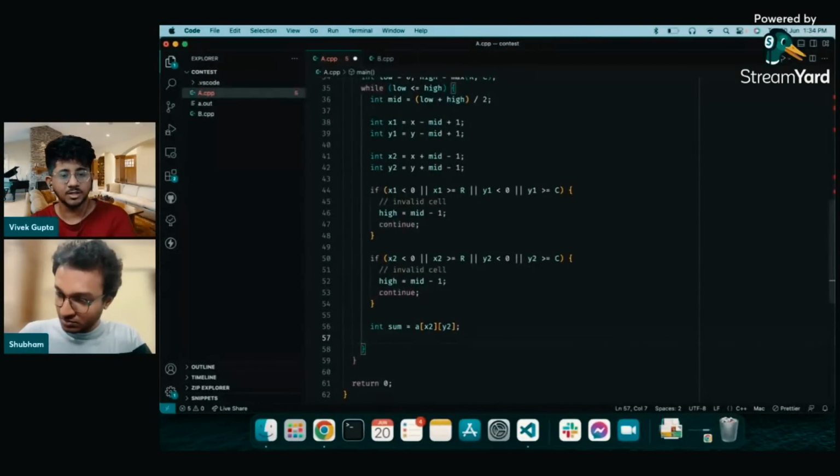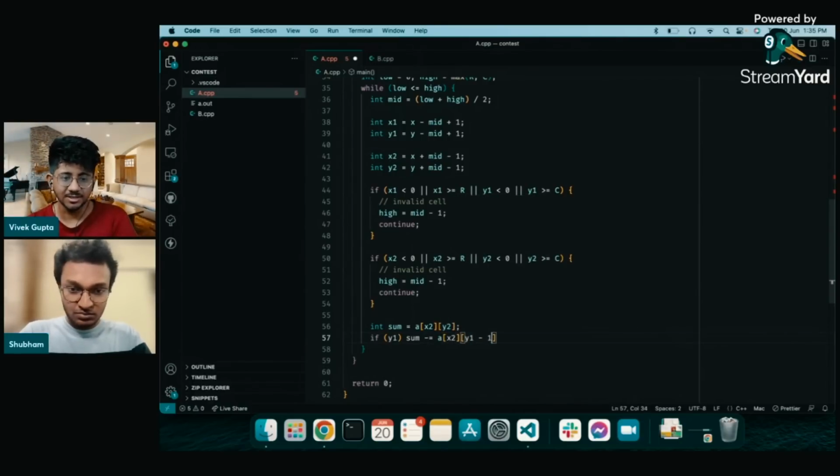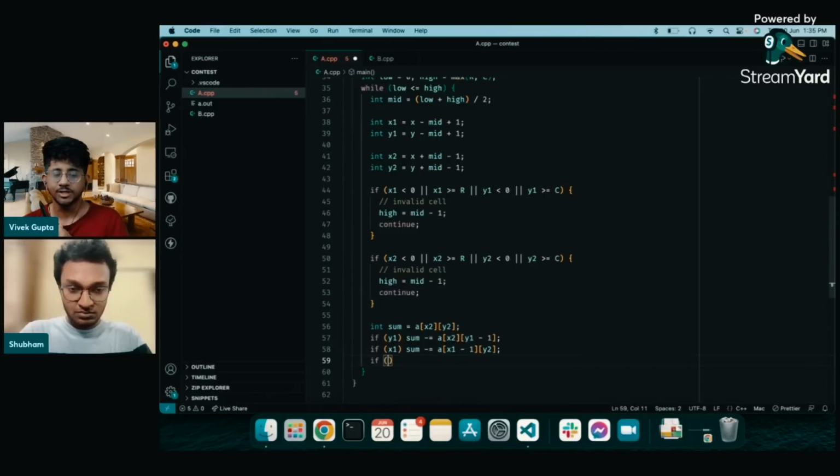So he had found the coordinates of the top right and bottom most corners, and then from over here, he has written comments, that's really good, though it's not required I think in a coding test. If the square goes out of the board, then it's an invalid cell, so it's not possible to have that big a mid. If either of the two coordinates go out of the board, then that's invalid. And what he's doing next is finding out the number of ones in the rectangle that he is building right now, right?